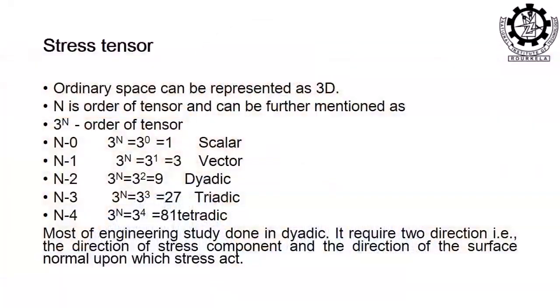Now, the stress tensor I was talking about, very interestingly, the ordinary space. What do we mean by ordinary space? Any space when we are defining it by 3D, any ordinary space is called a Euclidean space. When I am saying ordinary space, I am talking about any material, and it is expressed in terms of x, y and z, the perpendicular directions. Any general space is called Euclidean space.